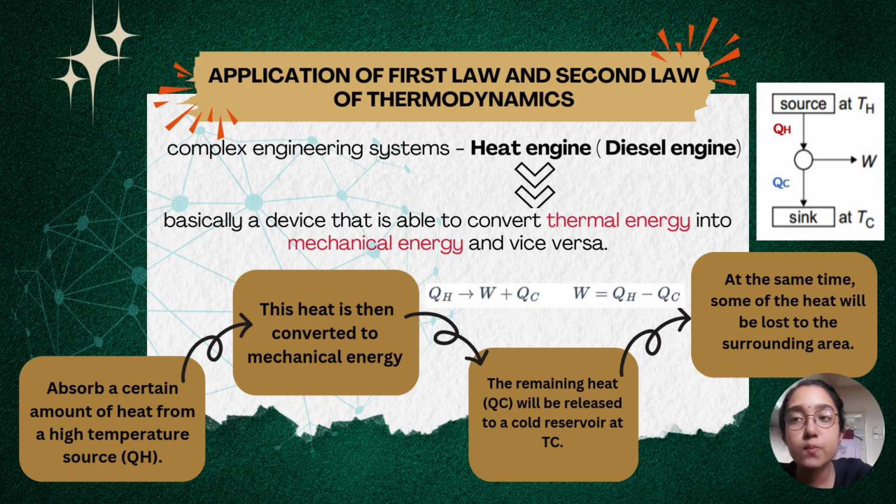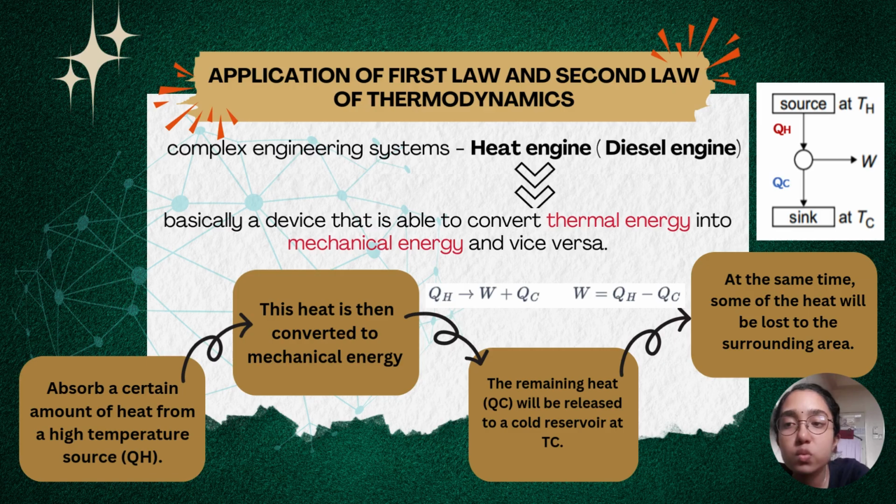Now let us explore the application of the first law and second law of thermodynamics. The complex engineering system that I choose to explain is the heat engine, specifically a diesel engine. Basically, a heat engine is a device that is able to convert thermal energy into mechanical energy and vice versa.